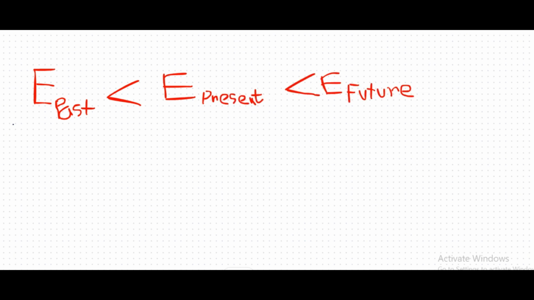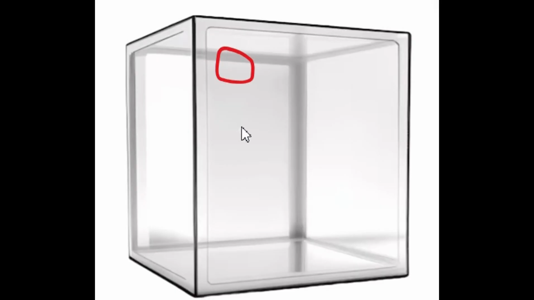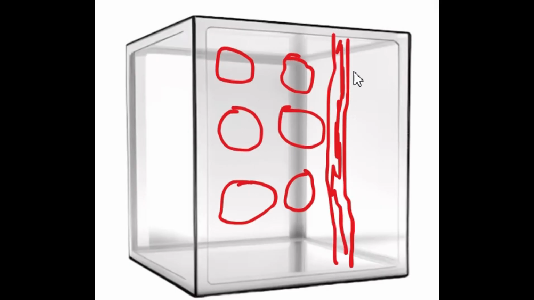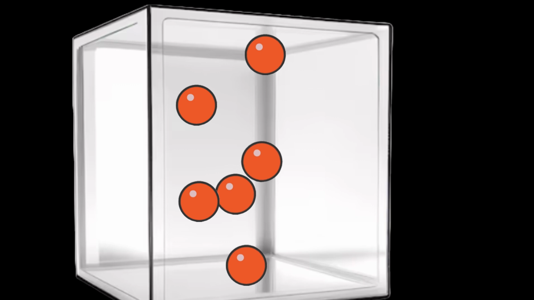Now you might ask a question, why will the entropy always increase, and what is the formal definition of entropy? Let's explain this using an example. Imagine you have a box of gas molecules separated by a barrier. All the gas molecules are on the left side. Now what will happen if I open the barrier? All the gas molecules will spread out and distribute evenly.